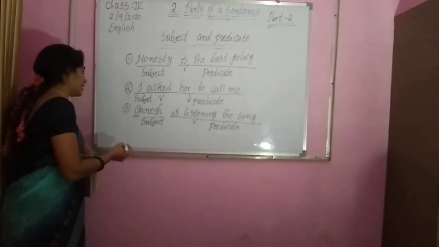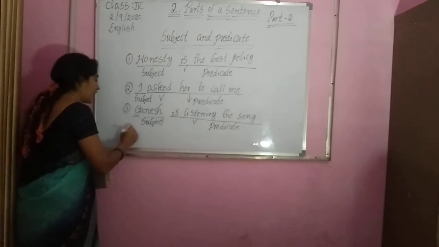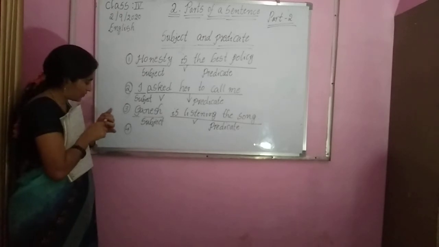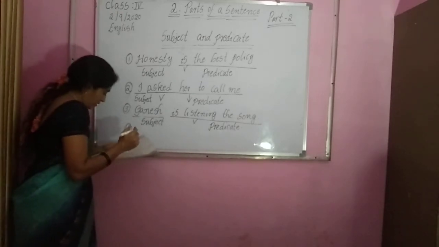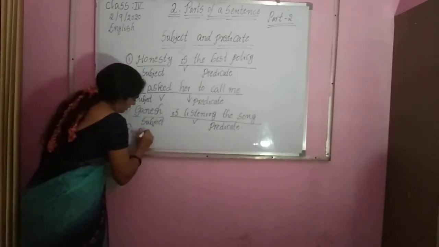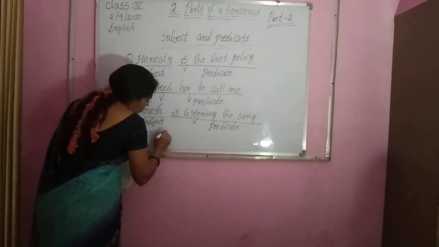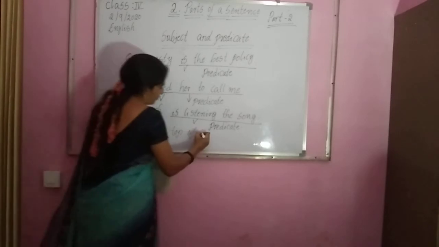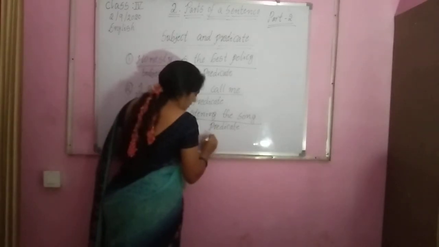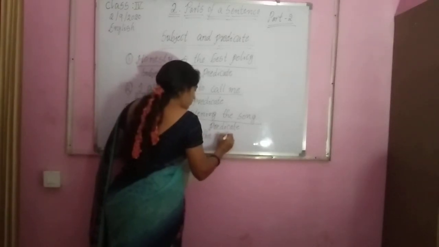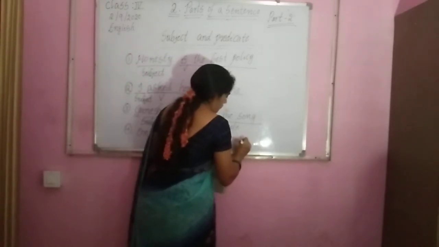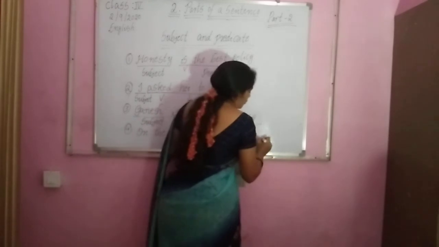Next, another example. I will tell a different sentence now.